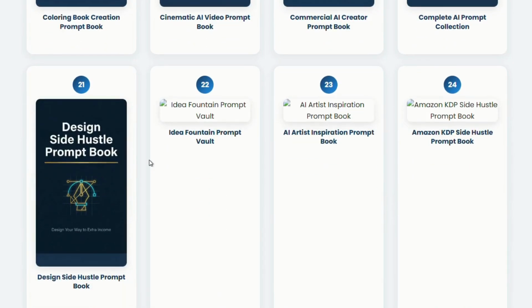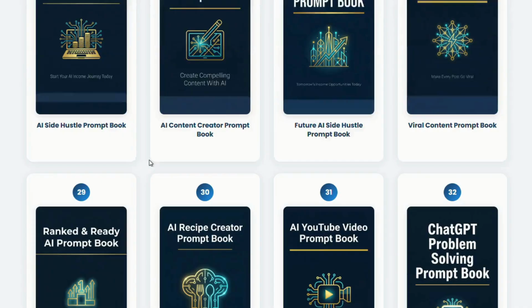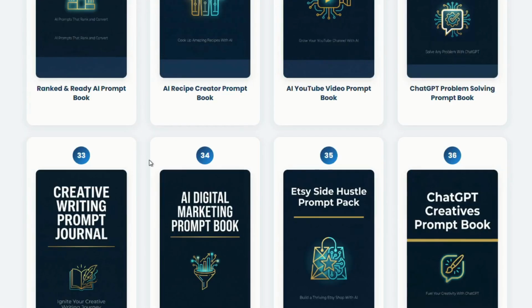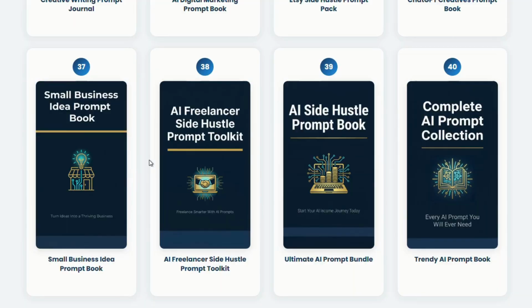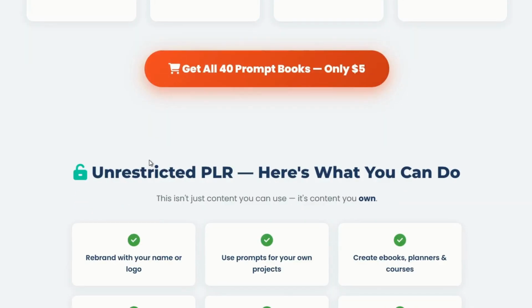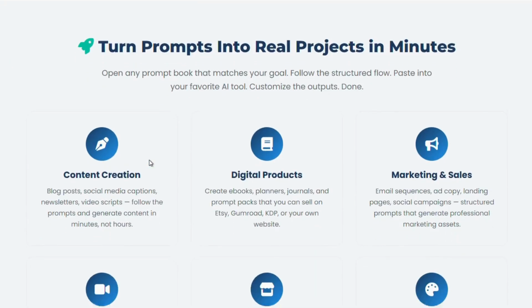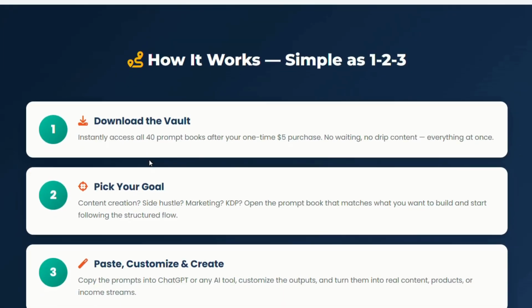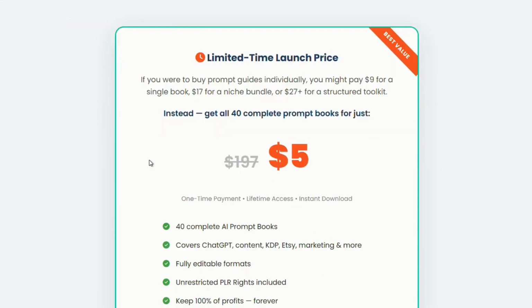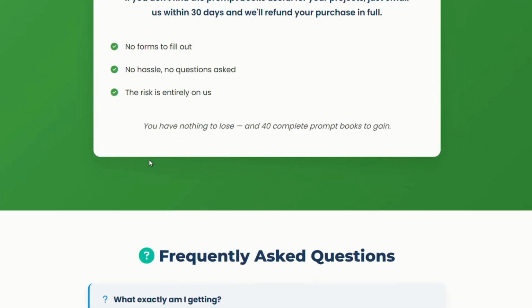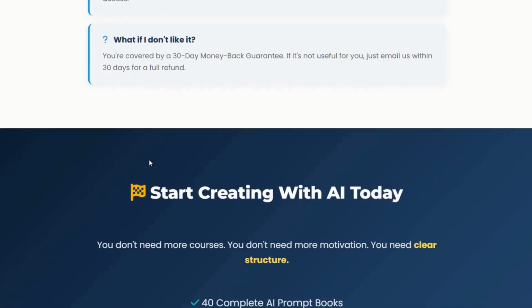The process itself is simple and beginner-friendly. You choose a prompt category based on your goal, follow the structured flow, paste it into your preferred AI tool, and then customize the output. Within minutes, you have something usable instead of starting from scratch. This simplicity is actually one of its biggest strengths because it removes the biggest barrier most people face: overthinking and not knowing where to begin.